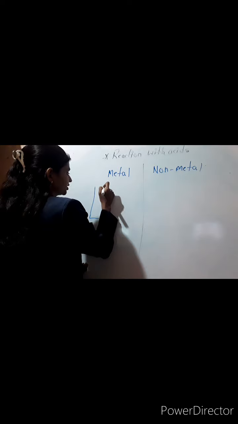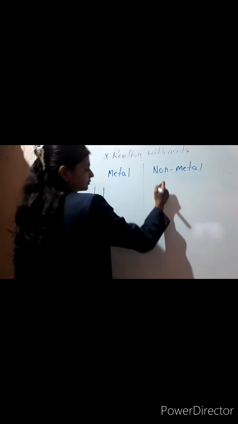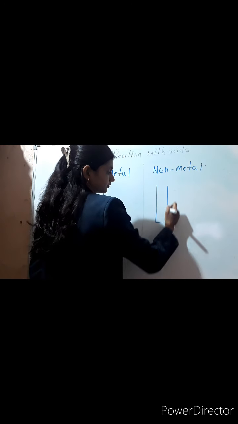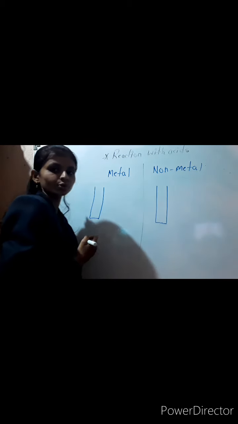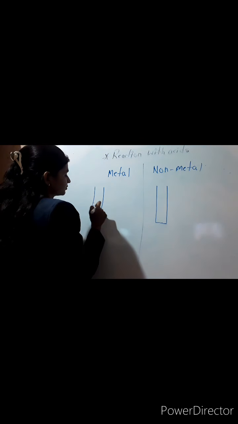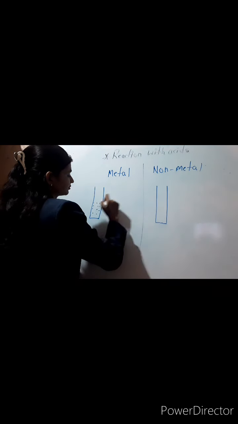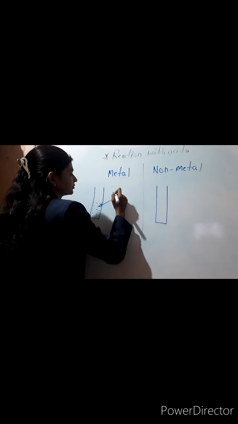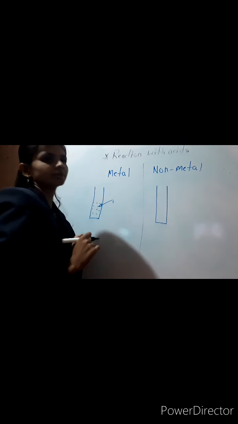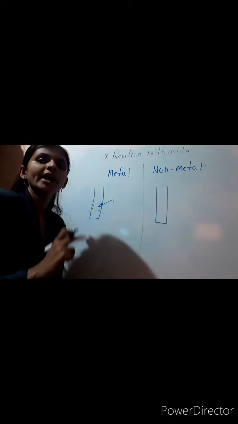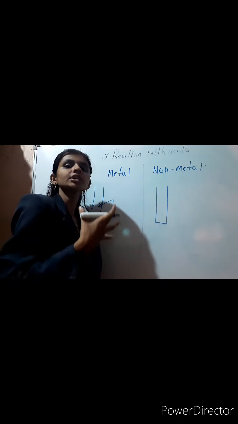This side metals and this side non-metals. Take two test tubes. In both the test tubes put acid. First take a metal in the first test tube and in the second test tube take a non-metal.